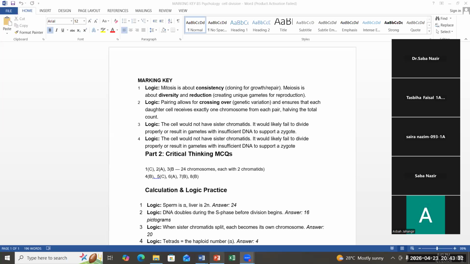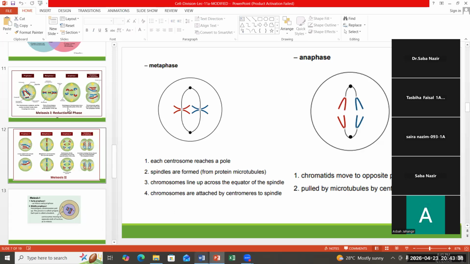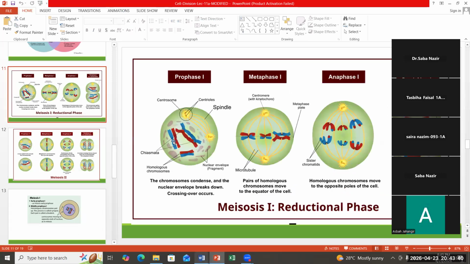If you can see the diagram, after crossing over, the chromosomes have exchanged their segments, meaning a new combination of genes is produced. So pairing of homologous chromosomes is giving us two advantages. Number one, a new combination of genes is produced in meiosis, and in the later stages of meiosis, it facilitates the process of reduction division.